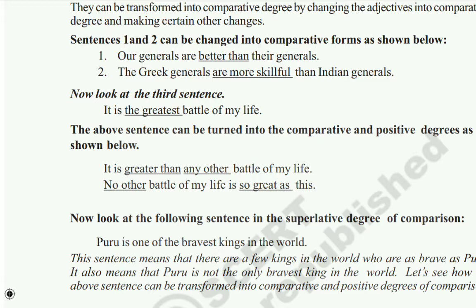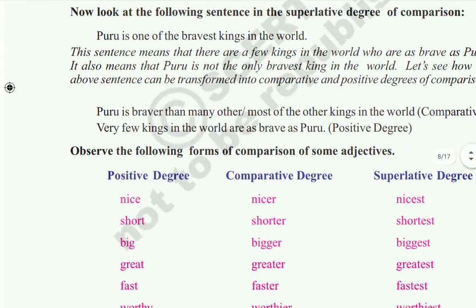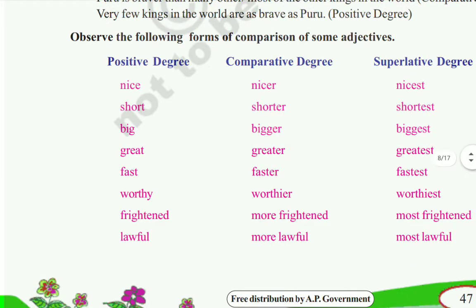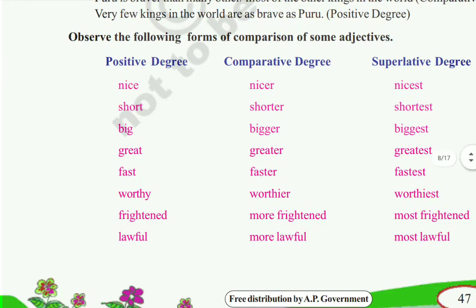Now here you see, children, observe the following forms of comparison of some adjectives. Positive, comparative and superlative are given. First we will see nice, nicer, nicest; short, shorter, shortest; big, bigger, biggest; great, greater, greatest; fast, faster, fastest; worthy, worthier, worthiest; frightened, more frightened, most frightened; lawful, more lawful, most lawful.